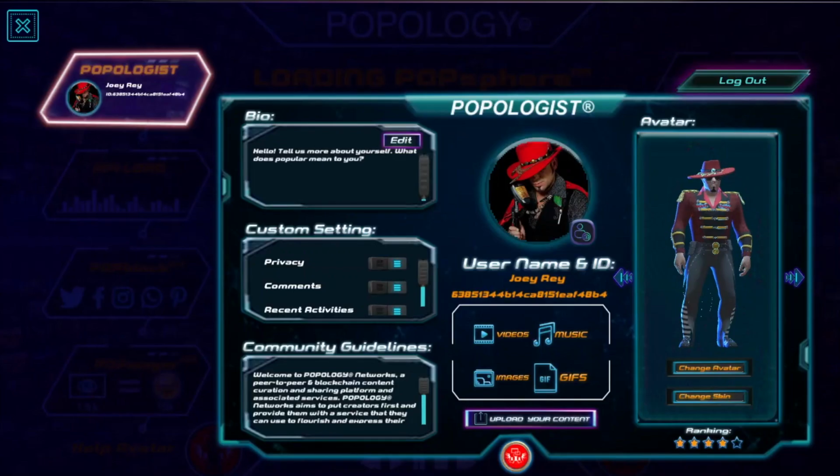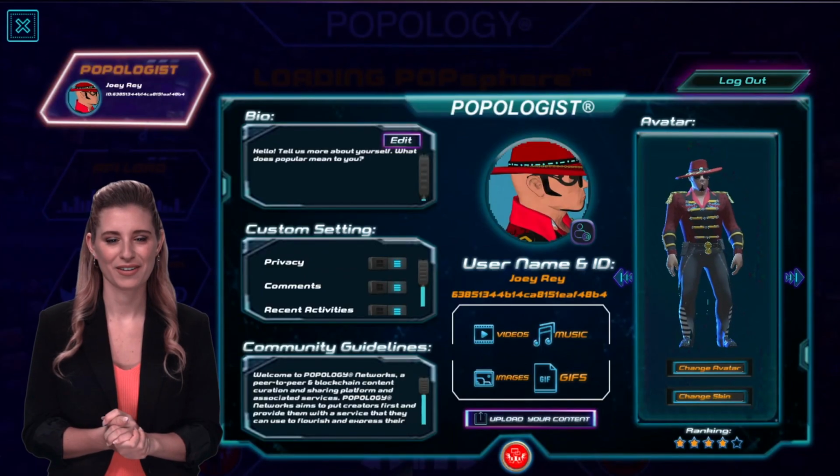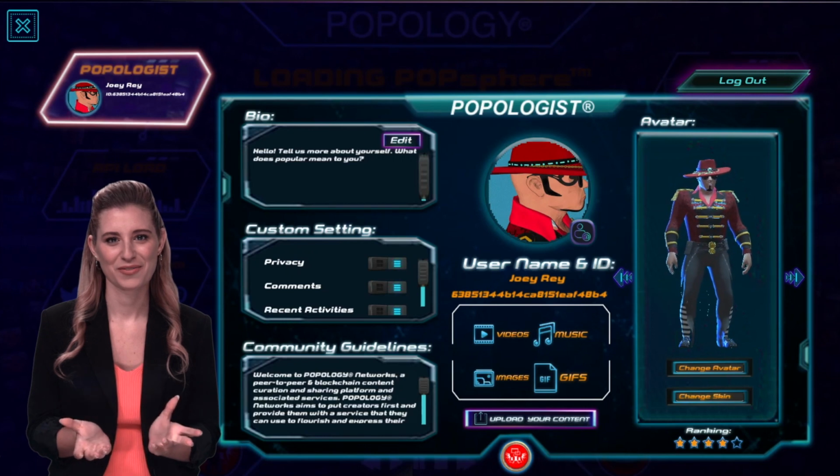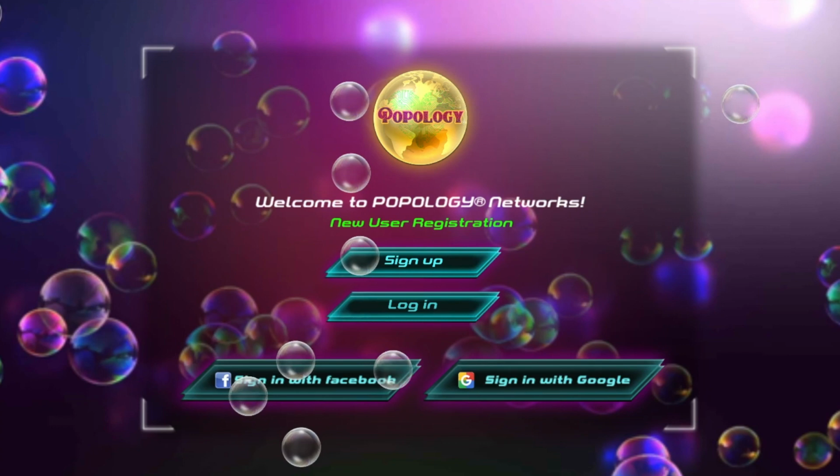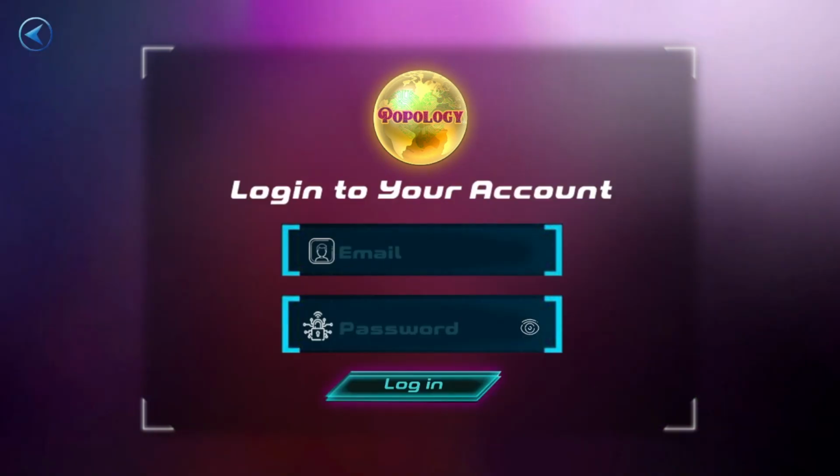Welcome to POPOLOGY. You can change your PNG image here or change it in your POPOLOGY's dashboard. To log in, simply select Log In button and type your email and password.